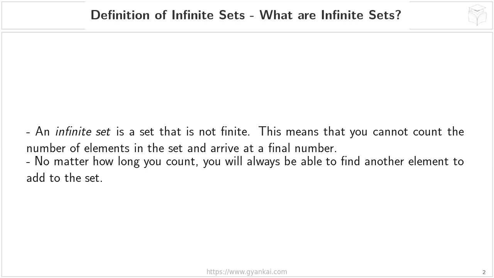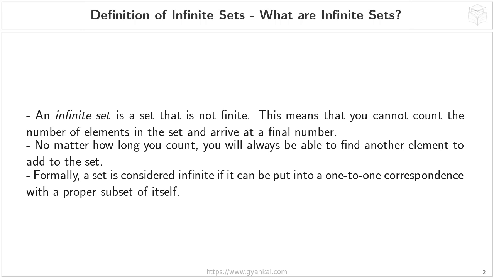What that really means is that if you tried to count all the elements in this set, you would never reach an end. You could keep counting forever, and you'd always be able to find another element. Think about it like this. With a finite set, like the first 5 natural numbers, you can start counting 1, 2, 3, 4, 5, and you stop at 5. With an infinite set, you start counting and you just don't stop. You can always add one more.